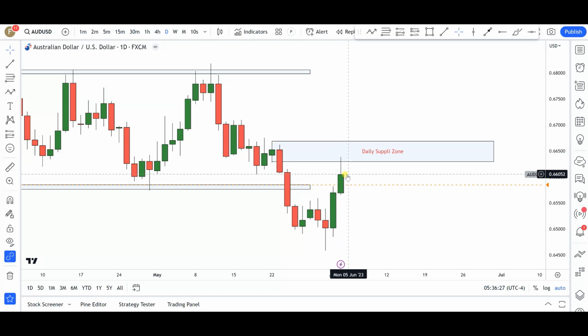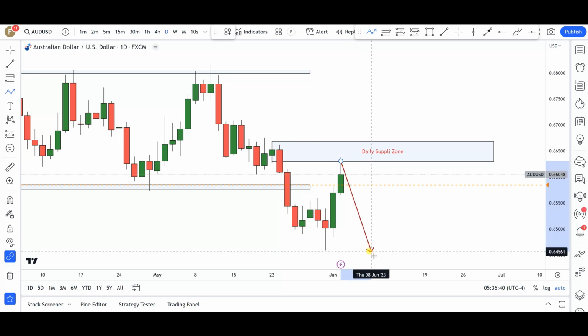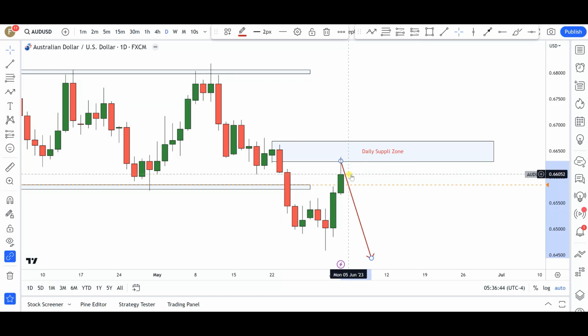Who knows? Remember, next week, I think on Tuesday, we do have interest rate decisions coming up from the Australian axis, so be very careful as you trade this particular pair. But from a technical perspective, this market is looking bearish. We are looking super bearish on this one. Let's see how it goes. I just wanted to point out that on Tuesday we do have significant fundamentals that can easily swing this market in any direction.